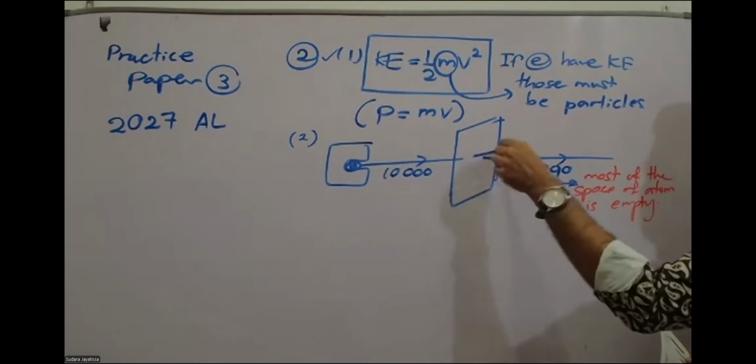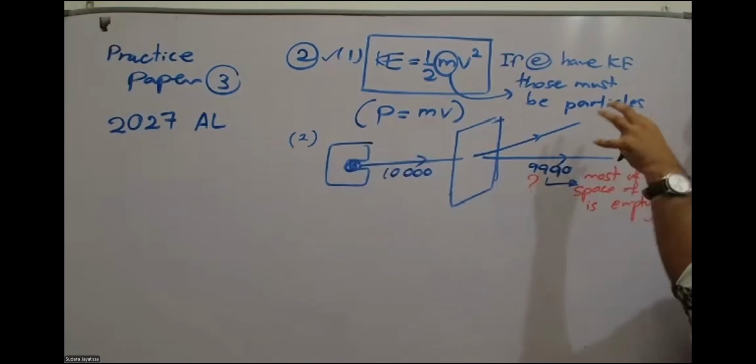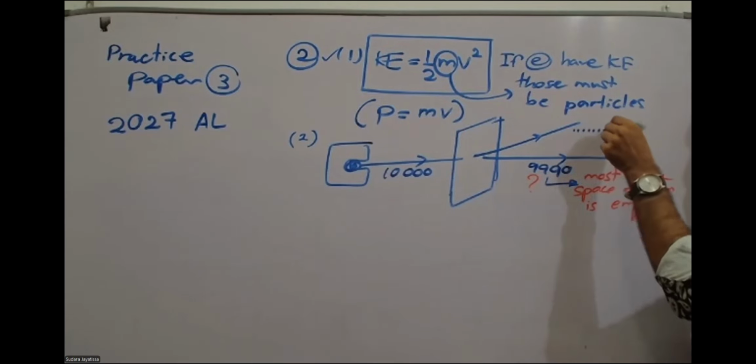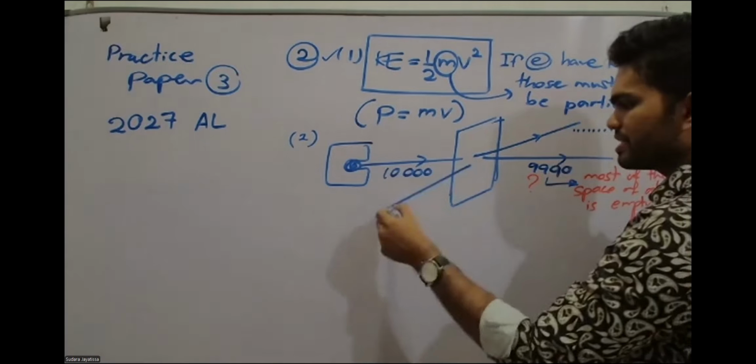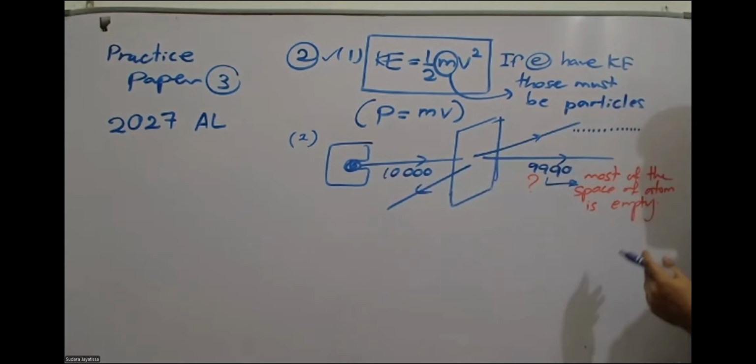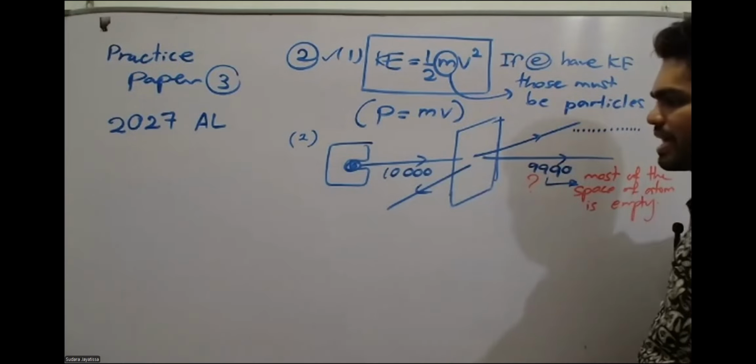Some particles are deflecting at small angles because they pass near the small positive nucleus. You need to write the reason there. And some of them are bouncing back because they directly collided with the nucleus. So because of the nucleus, these particles are bending and these particles are bouncing back.